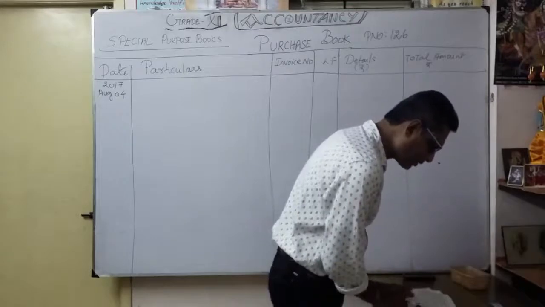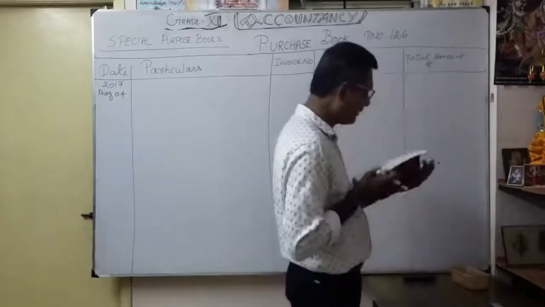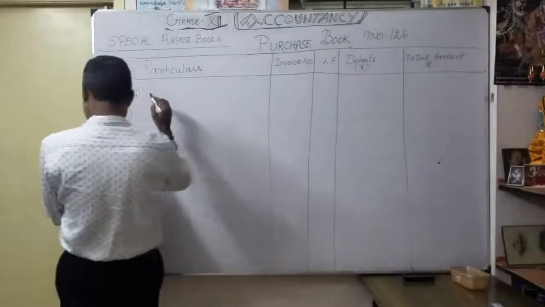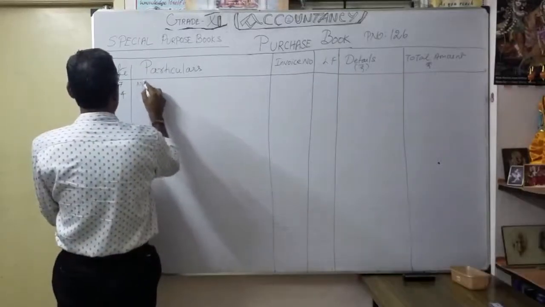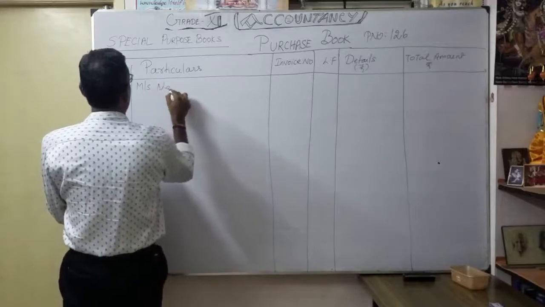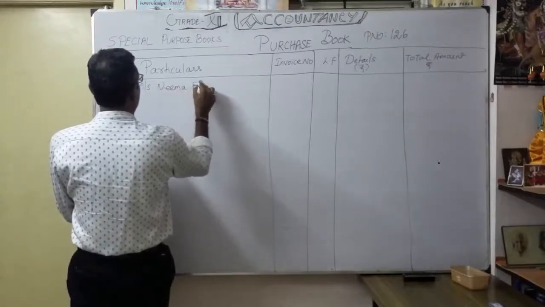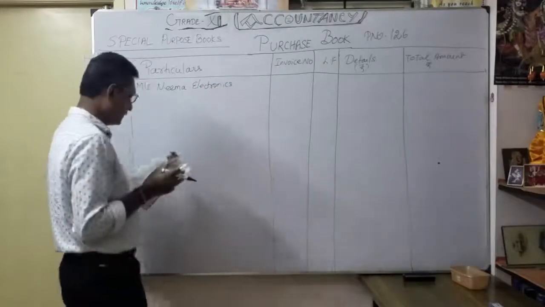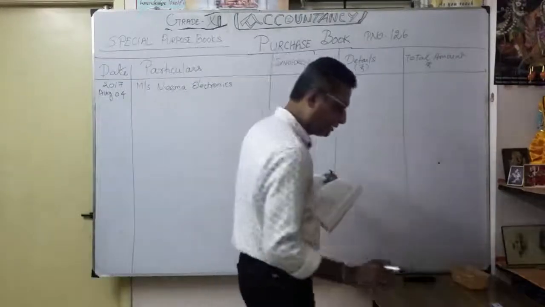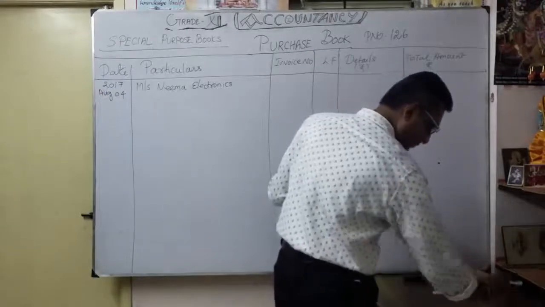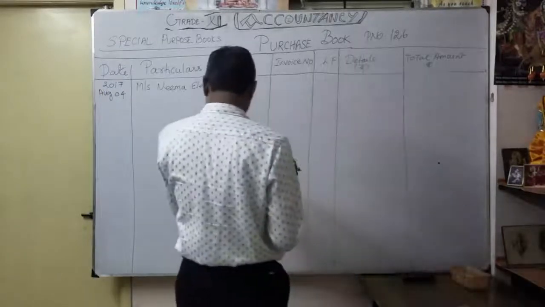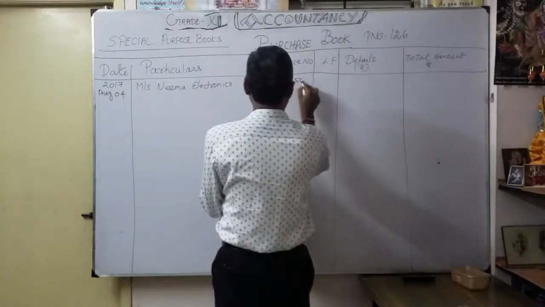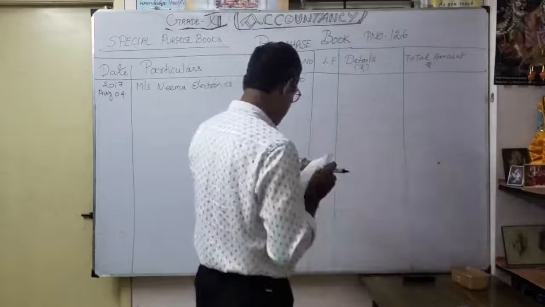First you have to write the name of the company, Nima Electronics. Invoice number they have given very clearly. What is the invoice number? You have to mention 3250 here. Thereafter they gave the details.